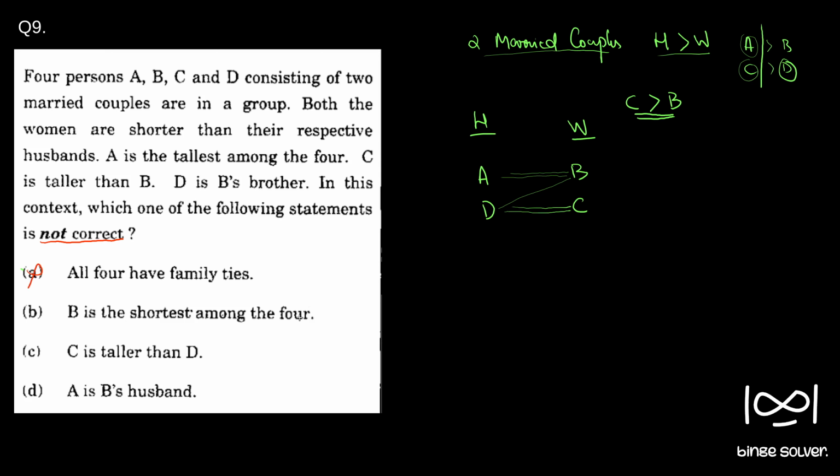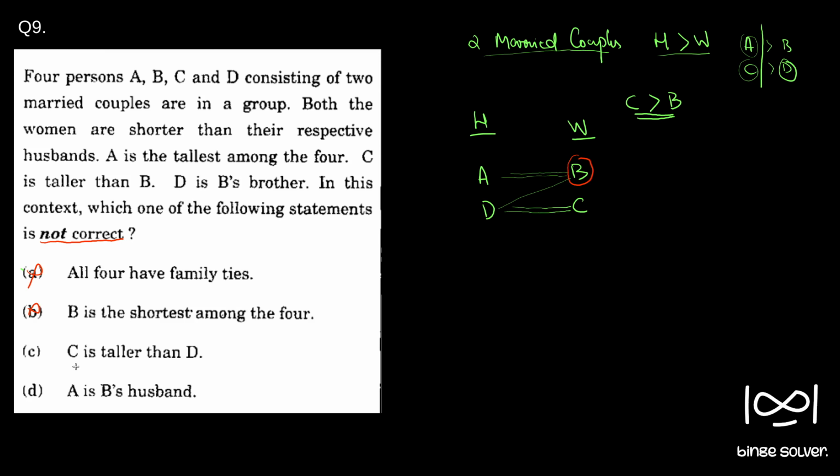Next, B is the shortest among the 4. We already explained that the shortest person will be from the wife group, and it is given that C is taller than B. So among the wife group, B is the shortest person, so B has to be the shortest among all. So "B is the shortest among the 4" is a correct statement, and since it is asking for not correct, this cannot be the option.